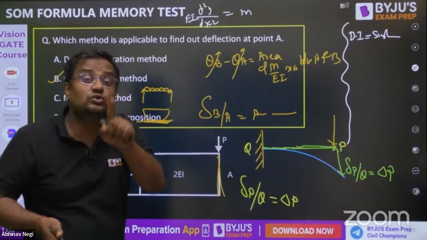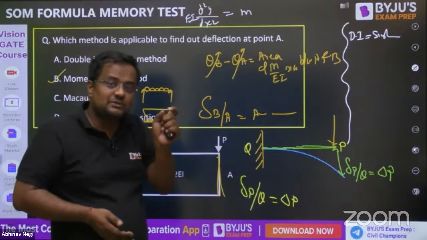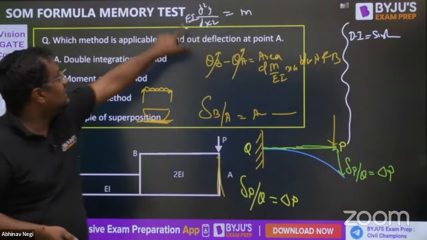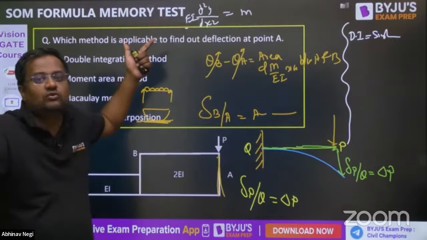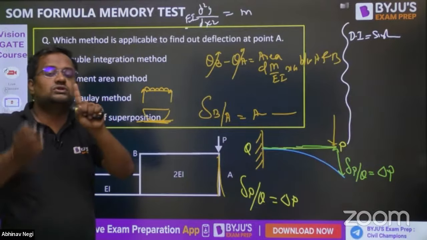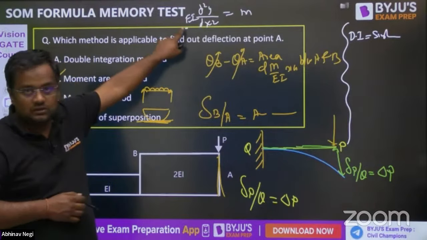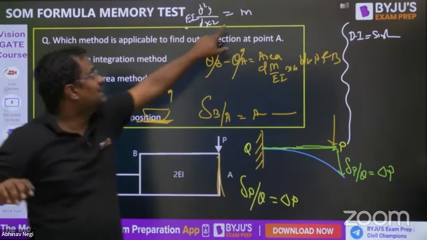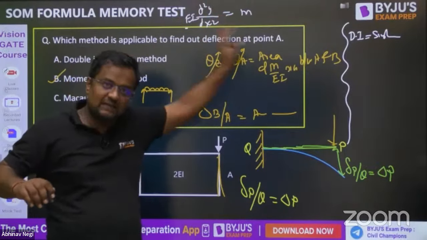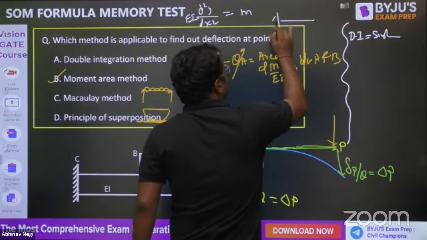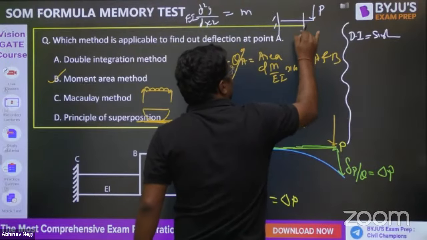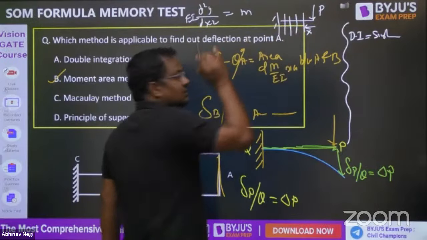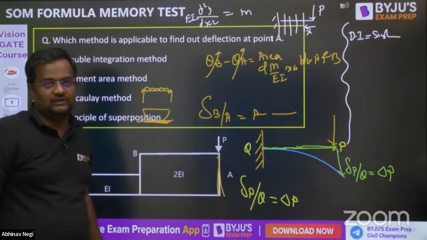So the double integration method is used where the beam is prismatic, so there is a single EI. If some part is EI and some part is 2 EI, then I don't know whether to write EI or 2 EI. So EI must be constant for the whole beam, and the bending moment equation must be applicable for the whole beam. For example, with load P, at any distance x from here, the bending moment is Px. That is valid here, here, and here. For this, the double integration method is used if it is prismatic.